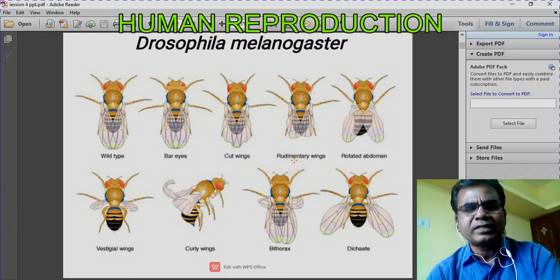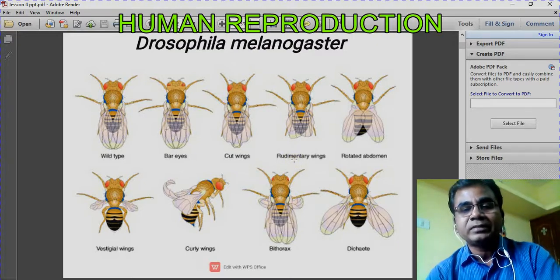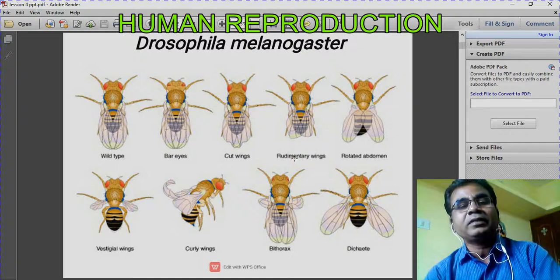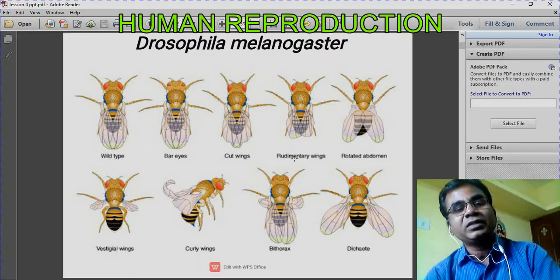These fruit flies are very small, and the structure is somewhat like house flies, but house flies are a little bigger. If you keep banana in a container for 3 days, definitely these flies will appear.